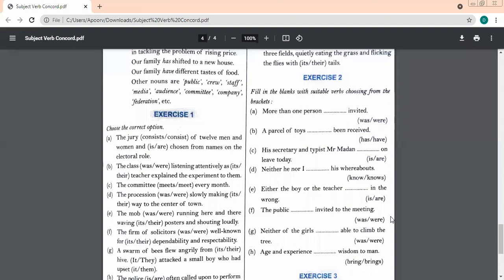You have to only write the answers. Hurry up, beta. Nobody will say done.